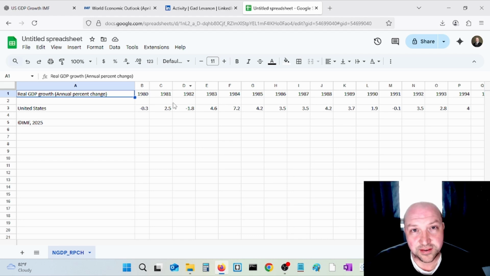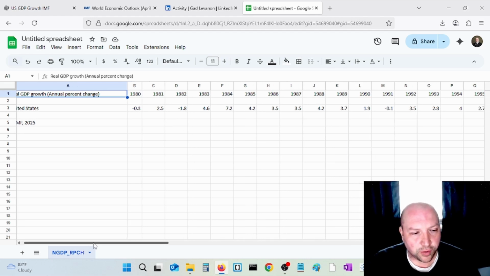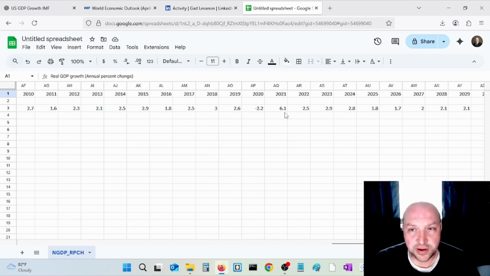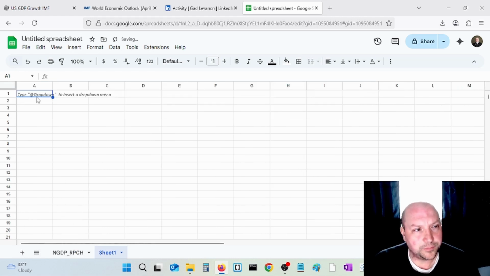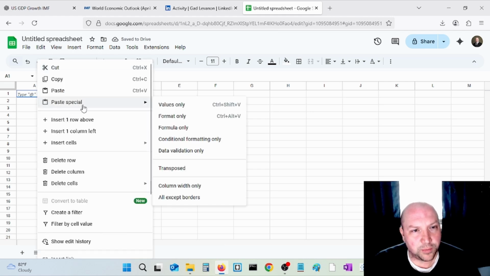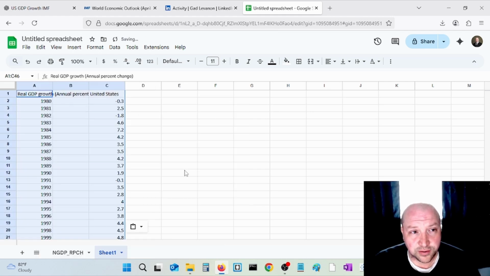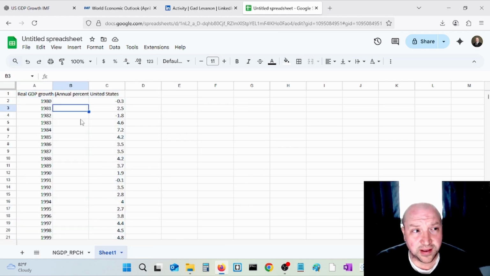Now we want the dates and the GDP growth values to be in columns. So I'm going to scroll over to the right here, hold shift, and then left click the GDP growth value for 2024. Now the IMF has projections for 2025, 2026, and so on. We're just going to use the actual data, not the projections from IMF. I'm going to hit Control C. I'll open another sheet here at the bottom, and then I'm going to right click in cell A1, paste special, and transposed. All right, this is how the data should look.